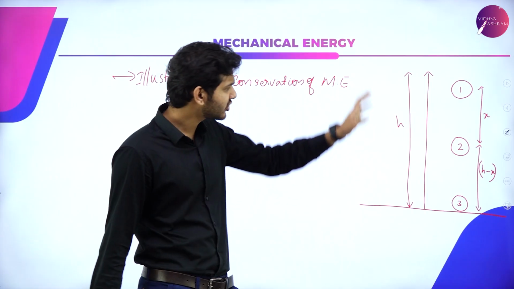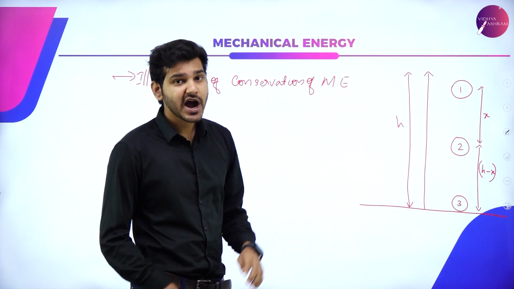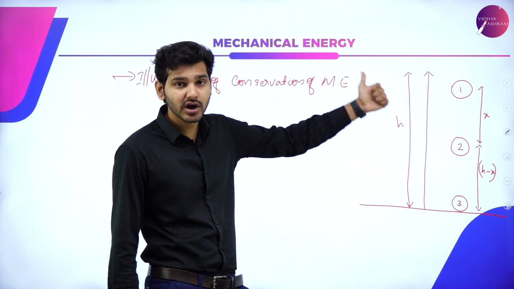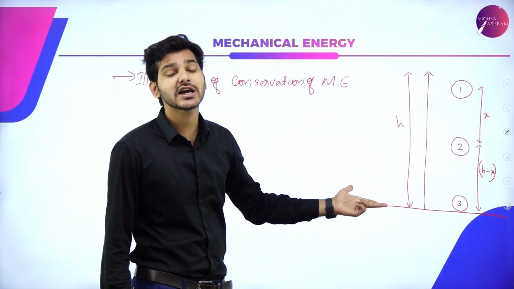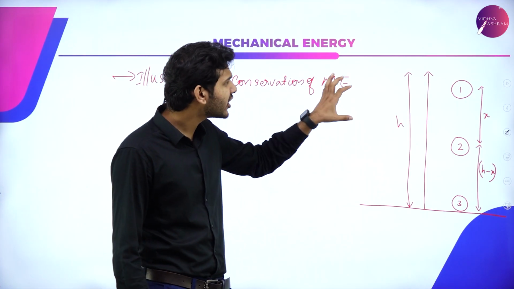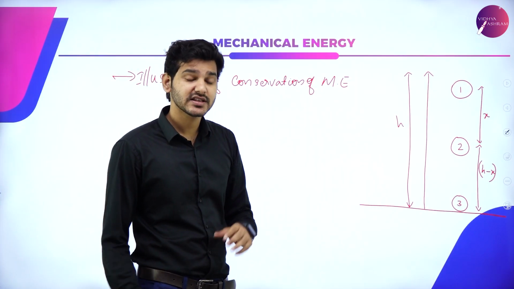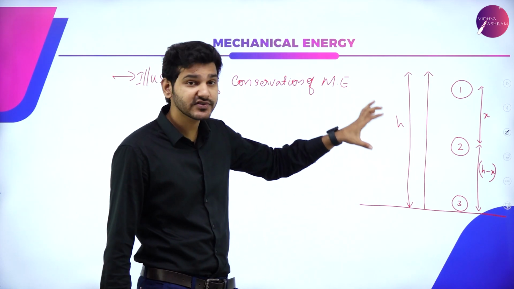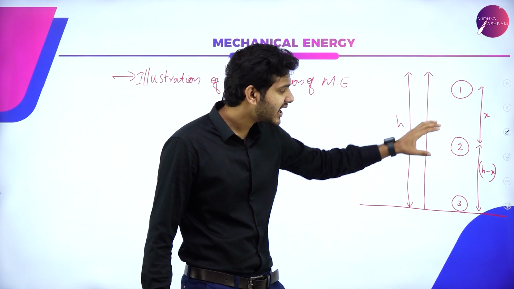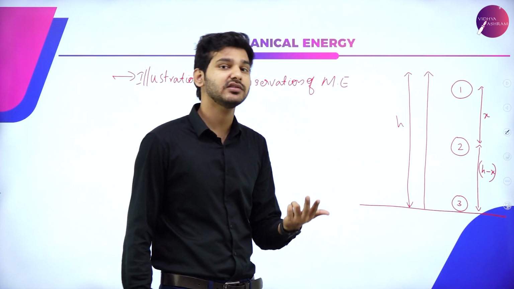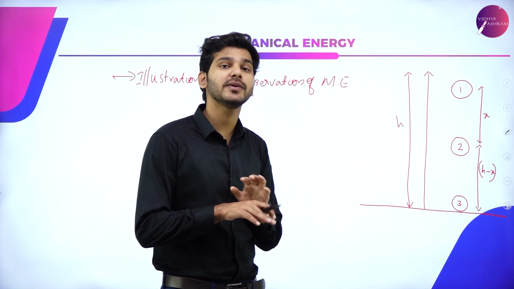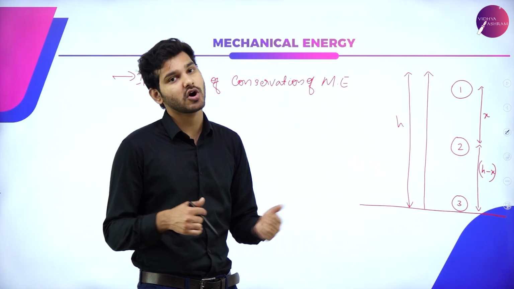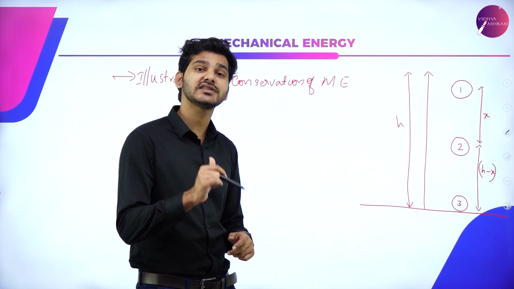which is when it is just about to strike the ground. All these 3 positions are taken because I am going to find out the mechanical energy of this system when it starts to fall, when it is midway through its fall, and when it is going to impact the ground. According to conservation of mechanical energy, the sum of kinetic and potential energy should be the same. That is, the mechanical energy should be the same in positions 1, 2, and 3. If it is not, then obviously conservation of mechanical energy is wrong, because gravity is a proven conservative force.